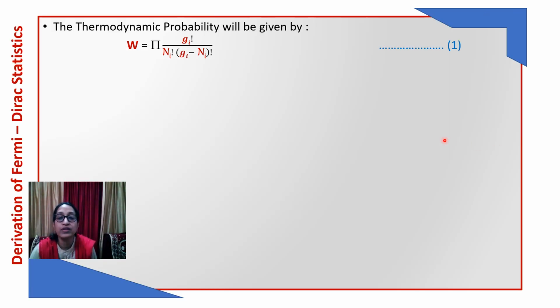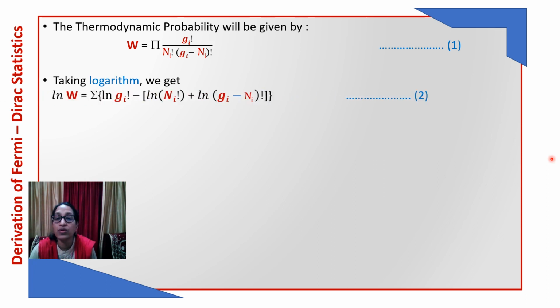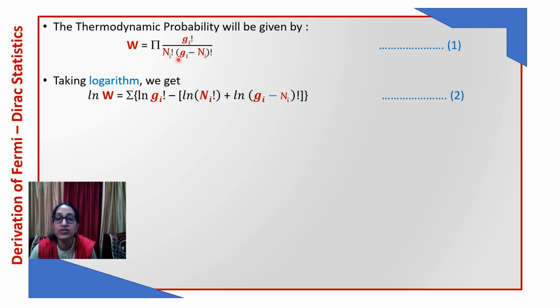Now how can we get the distribution law? The thermodynamic probability, as we have seen, is given by this equation, and now we will take the logarithm of this equation. So on taking log, what will we get? Log W. This product, as we have seen earlier, will change into a summation, and these are products, so this will add up as log M plus log N. And this is division, so log M minus log N. Using that we will get this equation.